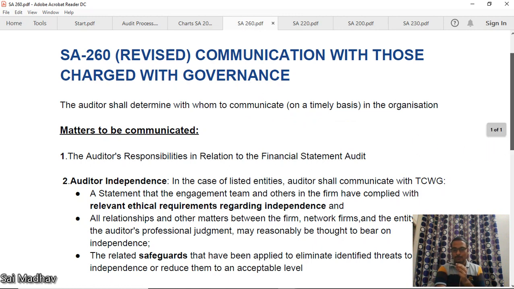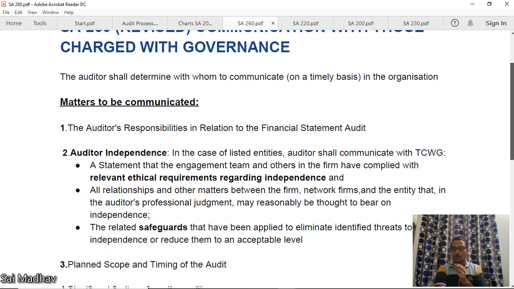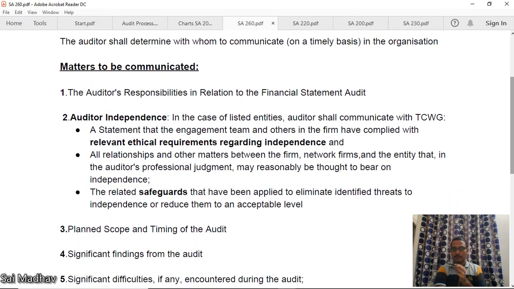Okay, in the course of audit, you will be coming across various information, and some of them which you feel important, you have to communicate with TCWG. Okay. Now, what are the matters to be communicated? The auditor's responsibilities in relation to the financial statement audit. What are the auditor's responsibilities?